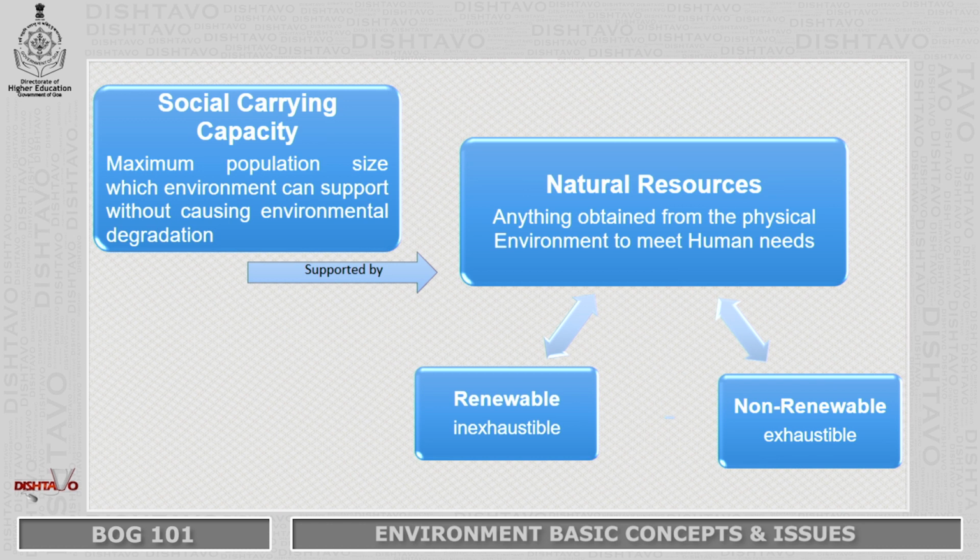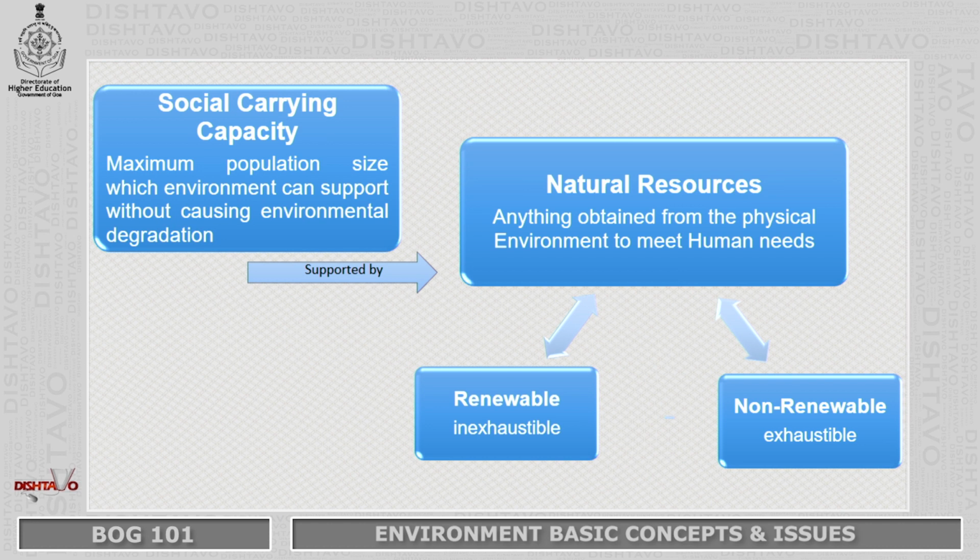Now, what is a natural resource? As the term itself says, something that is naturally available and obtained from the physical environment to meet all the human needs, and not only human needs, also the needs of other living beings like animals, even plants. We all need resources.